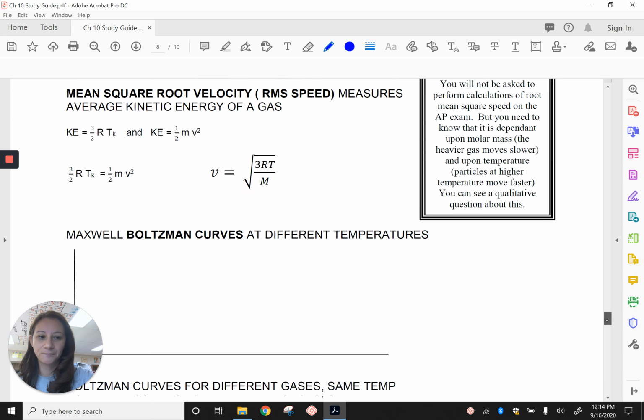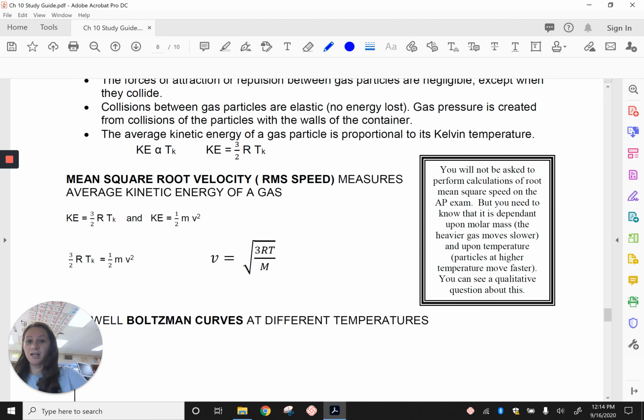temperature in kelvins. So based on that, if we wanted to calculate the speed of a gas, what we can do is we can say, well, we know that the kinetic energy is 3/2 R times temperature, and we also know that the average kinetic energy is 1/2 mv squared, m being the mass and v being the velocity. So since both of these are equal to the kinetic energy, we can set them equal to each other, and if you solve for v here, you get this equation. This is called the root mean square velocity equation, or rms speed equation.